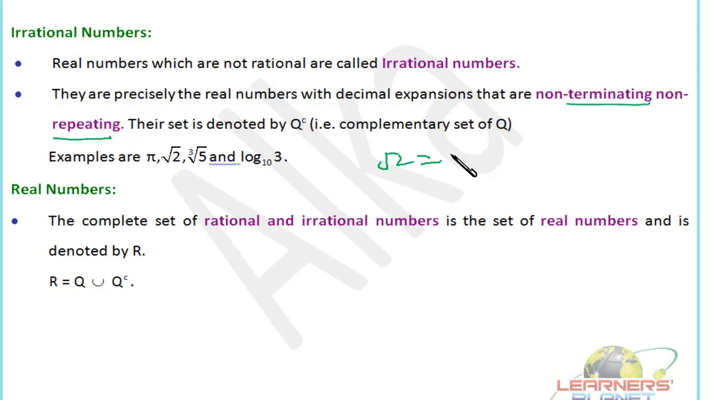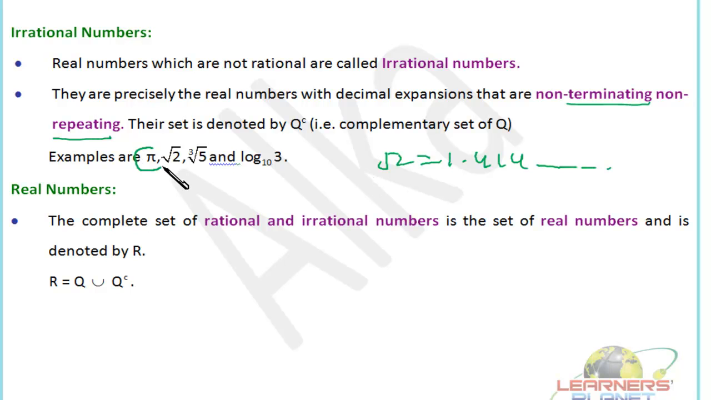See, root 2 is what? 1.414 and the series goes on, right? There is no specific block which is getting repeated continuously and the series is not even ending. Okay, so that means it's neither terminating nor repeating. So we call these sorts of numbers irrational numbers. That is precisely the difference between irrational numbers and rational numbers, that in case of rational numbers the decimals are either terminating or if they are not terminating they are repeating.